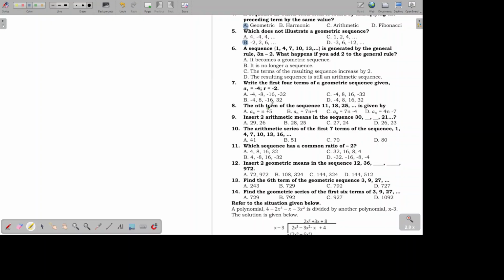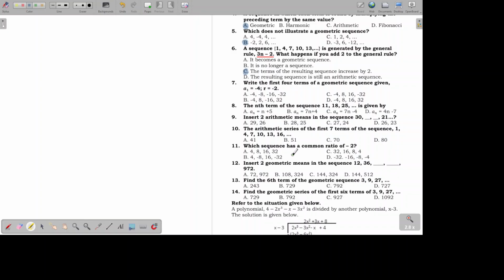Number 6. A sequence 1, 4, 7, 10, 13, ellipsis is generated by the general rule 3n minus 2. What happens if you add 2 to the general rule? So, kung ito yung general rule natin, tas dadagdagan mo to ng plus 2, 3n minus 2 plus 2, magka-cancel yung minus 2 tsaka plus 2. So, it will just become 3n. So, that would mean that letter C is the answer. The terms of the resulting sequence increase by 2. Kasi nagdagdag ka ng 2, kaya madadagdagan ng 2 lahat ng terms mo. Ganun lang naman yun.